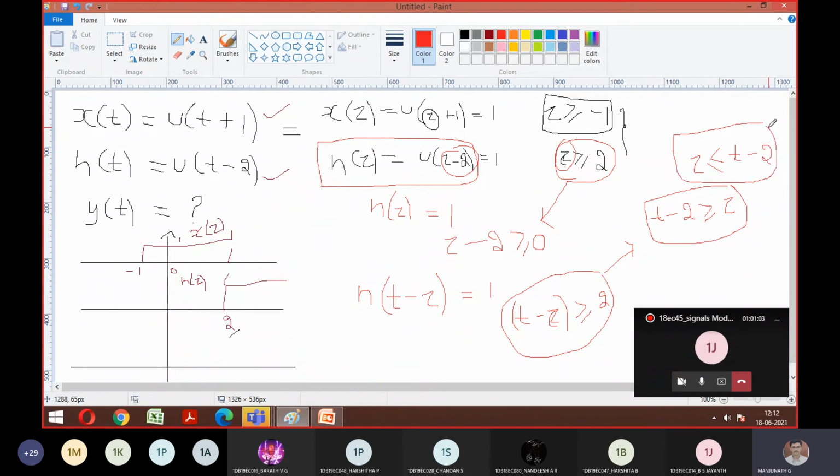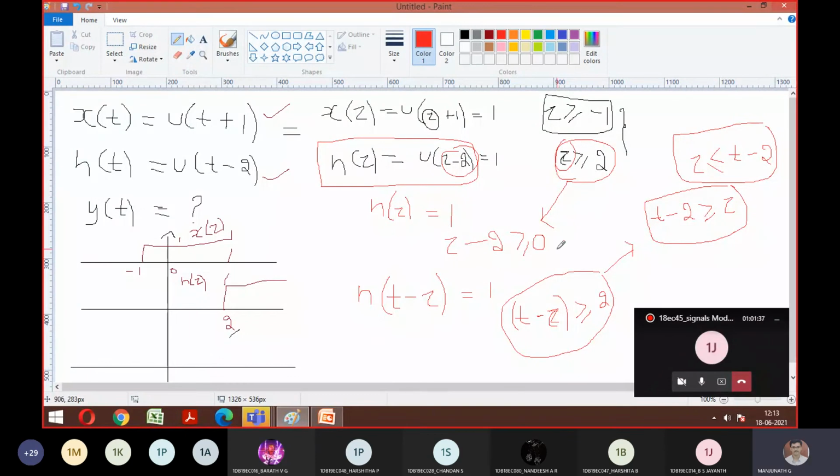See, what we are trying to write is a signal where overlap should occur. So we got a hint of how the individual signals are drawn, x of tau and h of tau. Now our main agenda is to know how h of t minus tau is to be plotted. Correct? So we wrote that the t minus tau interval can be represented in 3 different forms. Is this okay till here for everyone? Yes, sir. Okay.